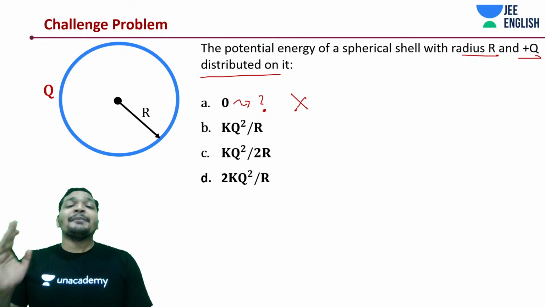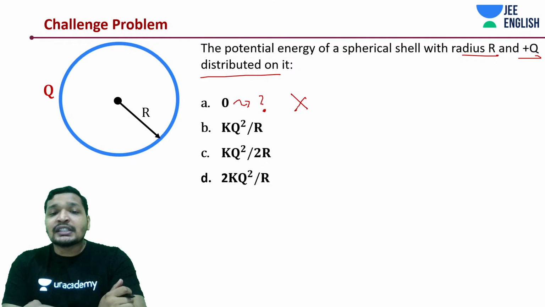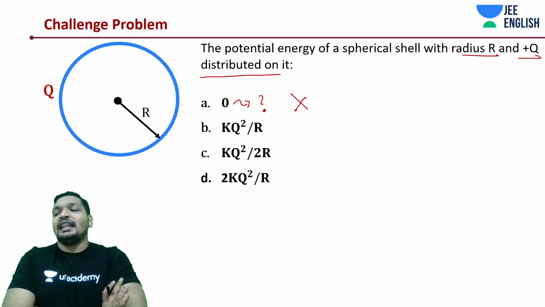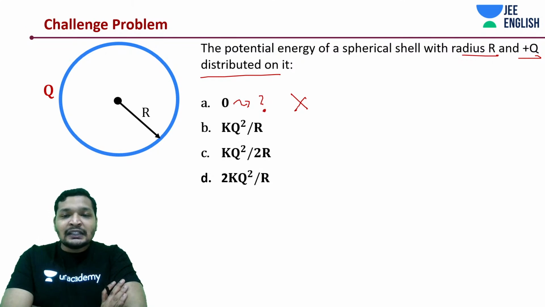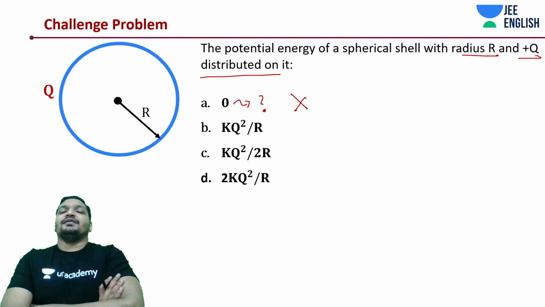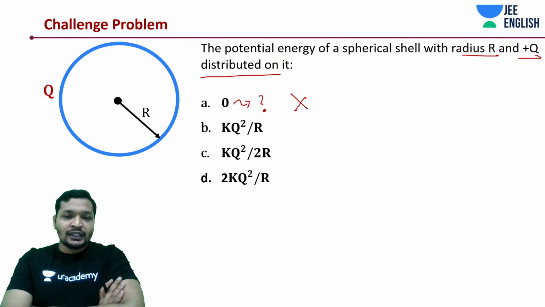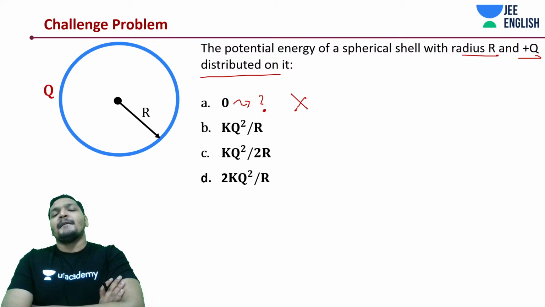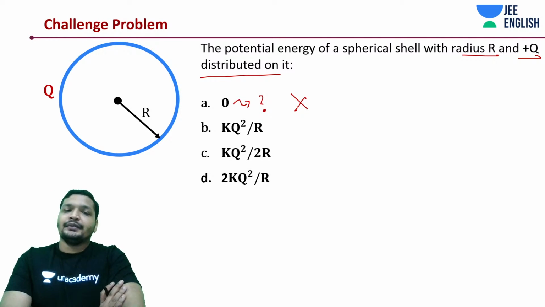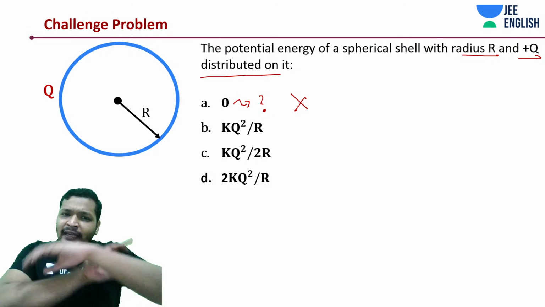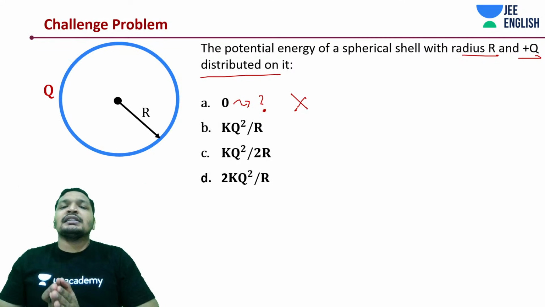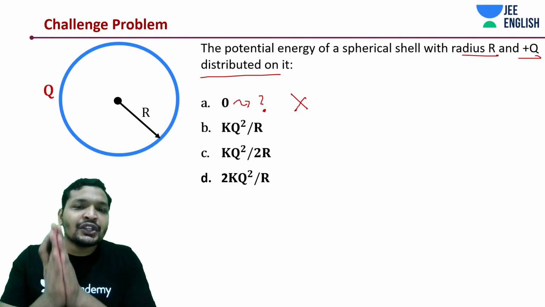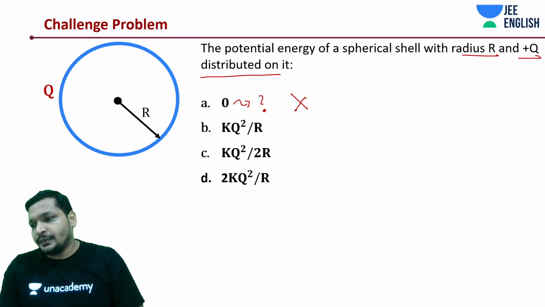There is some self-energy associated with the shell. Got it? I believe you understood this point. So to get the spherical distribution of charges, you are doing some work. To assemble these charges in a spherically distributed manner, you are doing some work.